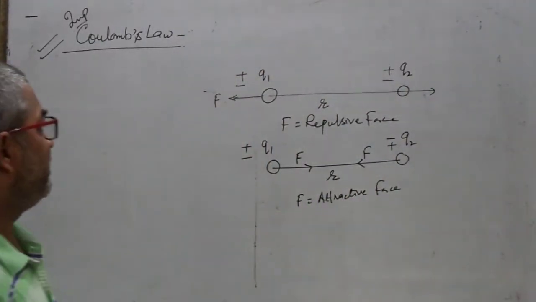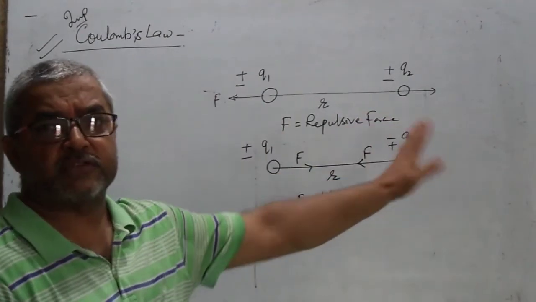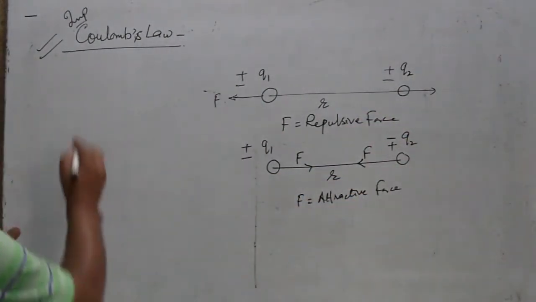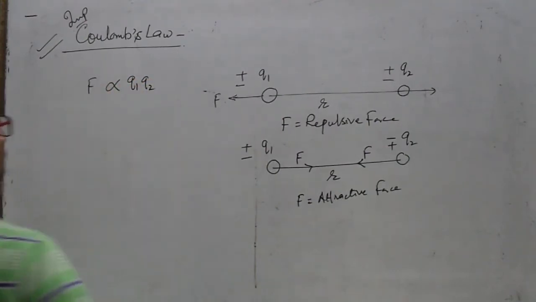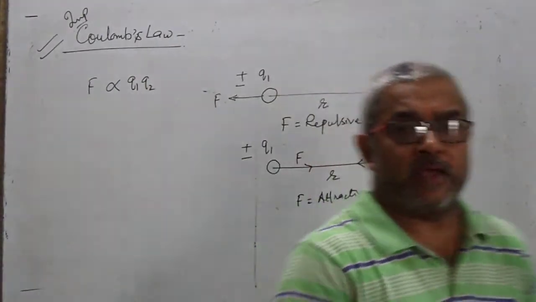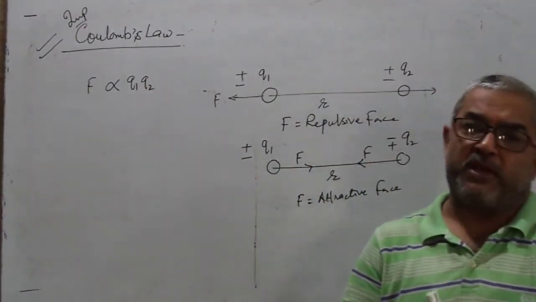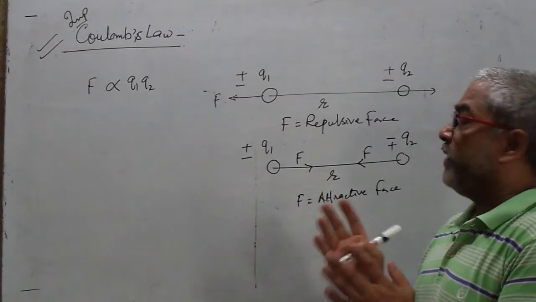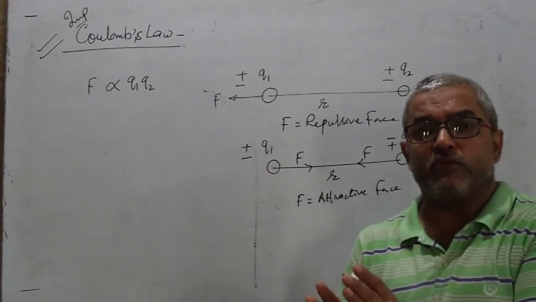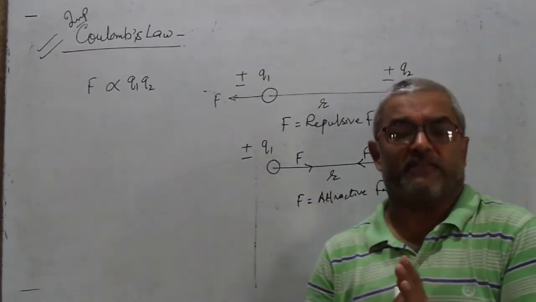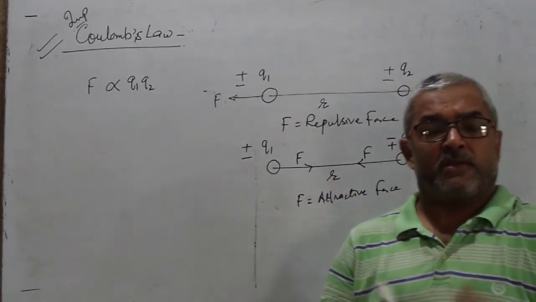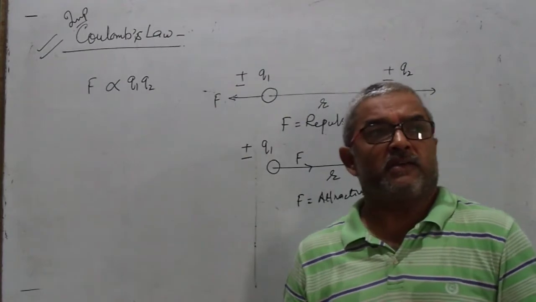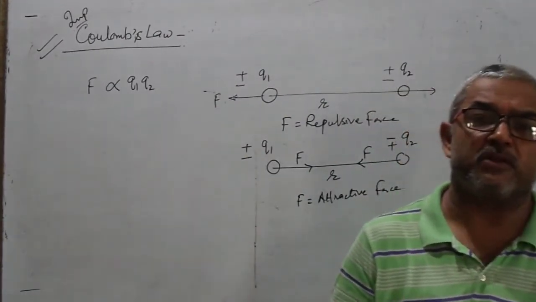Here we have taken the two charges Q1 and Q2. According to the definition, F is directly proportional to Q1 and Q2. Force is a vector quantity, so in magnitude we have taken only the magnitude excluding the signs, because the sign of the charges defines the direction and the nature of the force.